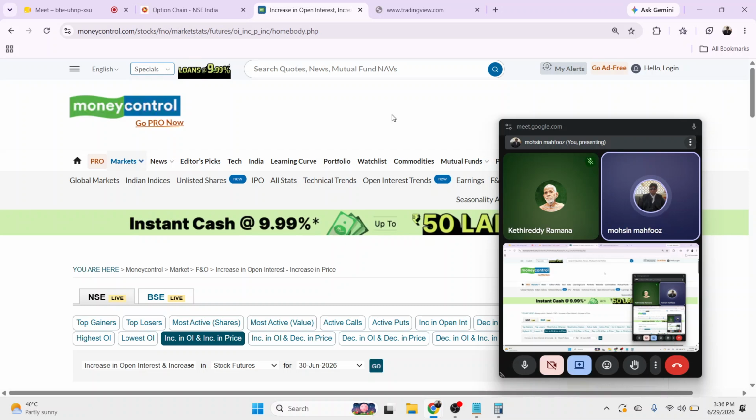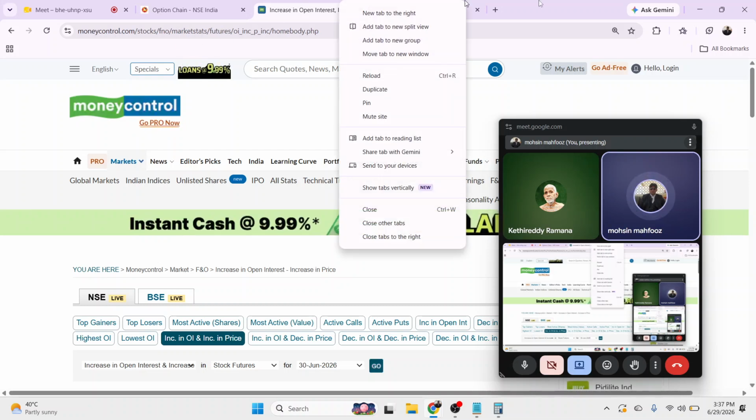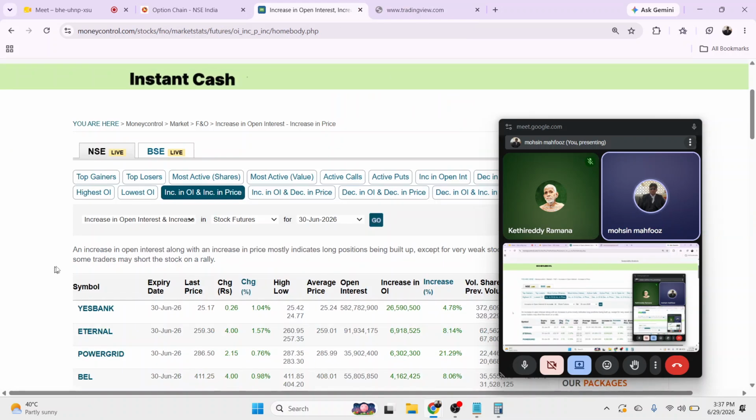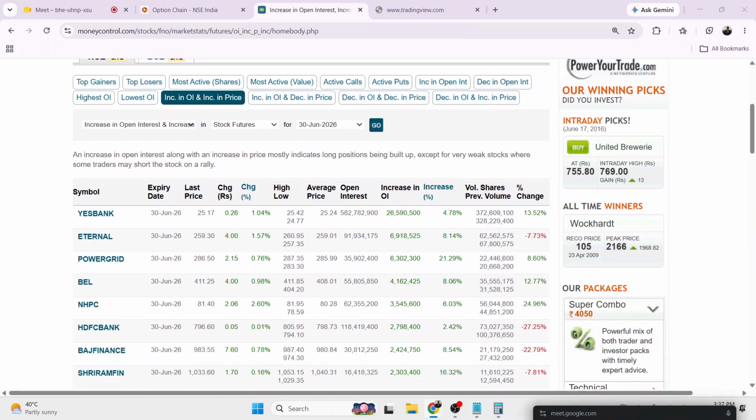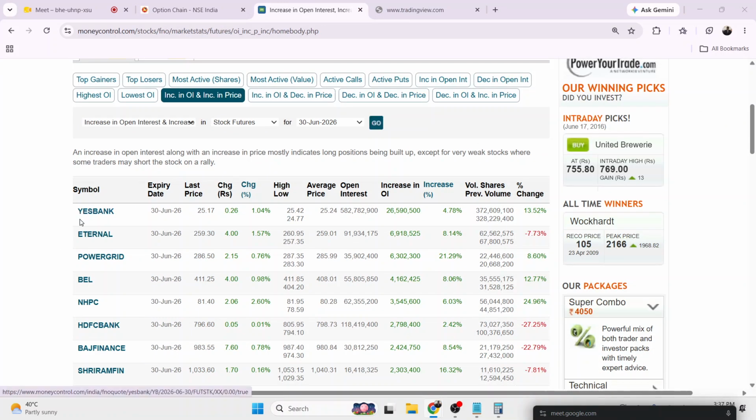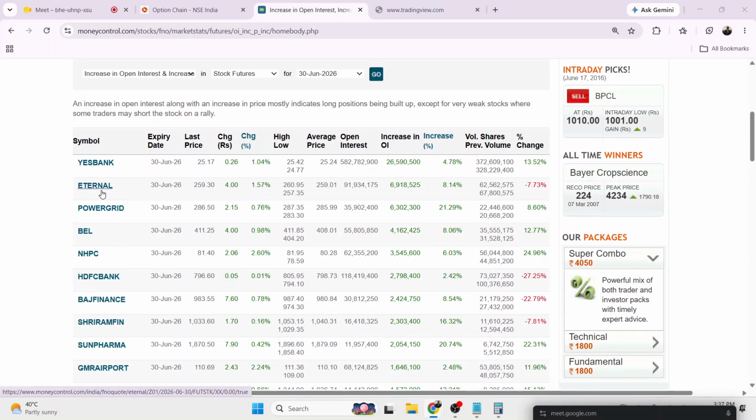Okay, now you can see here. So if we go to this particular link, now I have applied this filter and I would only like to see the future contracts of this expiry. So you can see Yes Bank is there, Eternal is there, Power Grid is there, BEL is there. We can choose any of these stocks, for example, Eternal.